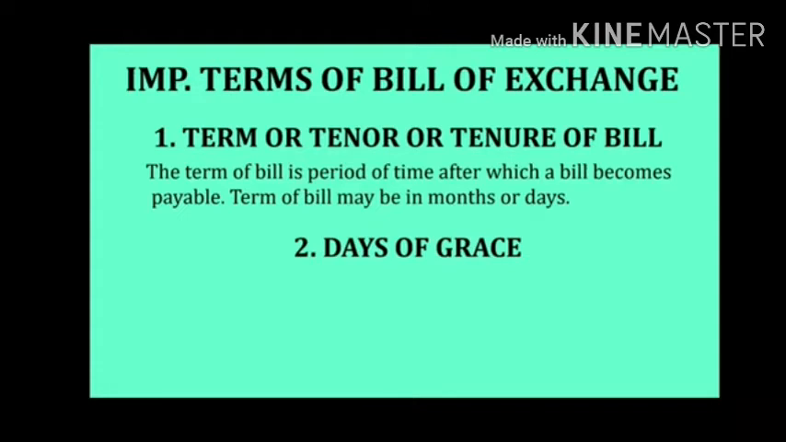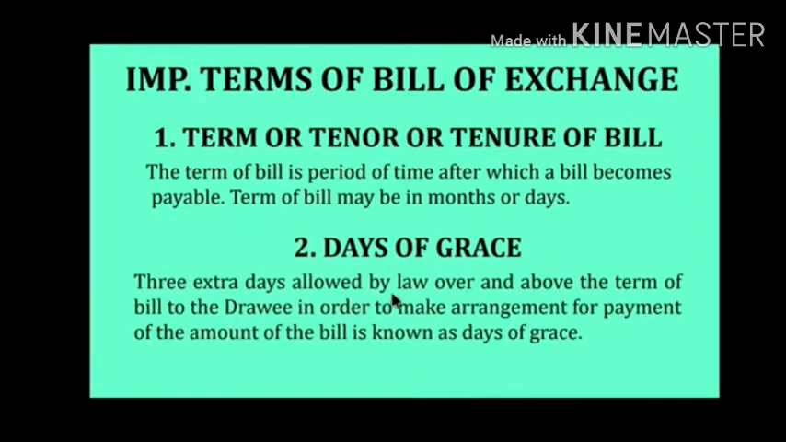Suppose seller A sells goods to B, who is a buyer, for rupees 20,000, and A gives a period of 2 months, and this transaction happens on 1st January. So when we calculate the due date, from 1st January to 1st February is the first month, 1st February to 1st March is the second month, and we have to add 3 days, 2nd, 3rd, 4th, so the due date will become 4th March. So 3 grace days are allowed by law over and above the term of the bill, and these are known as grace days.